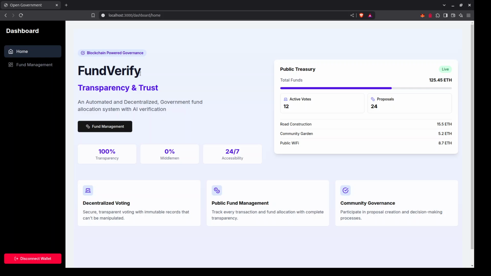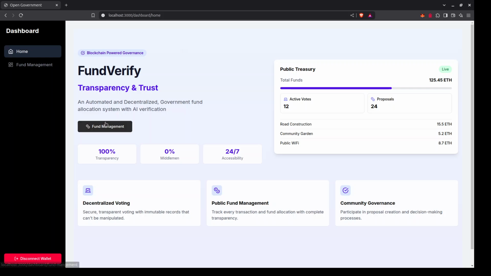The problem statement of our project is that traditional government fund allocation faces several critical challenges like lack of transparency, inefficient verification, delayed fund disbursement and limited accountability. We address these challenges through a unique combination of blockchain technology and artificial intelligence.